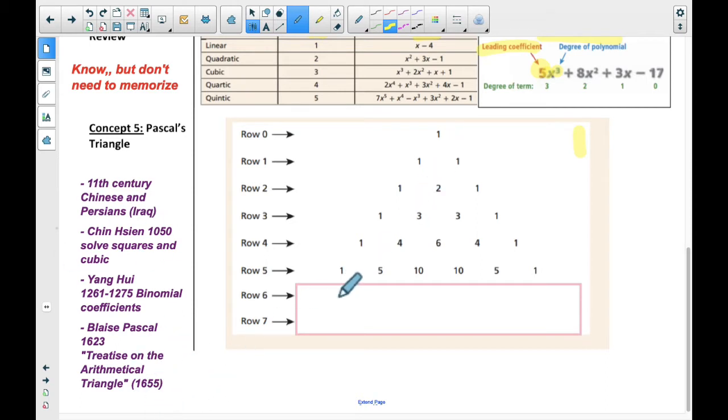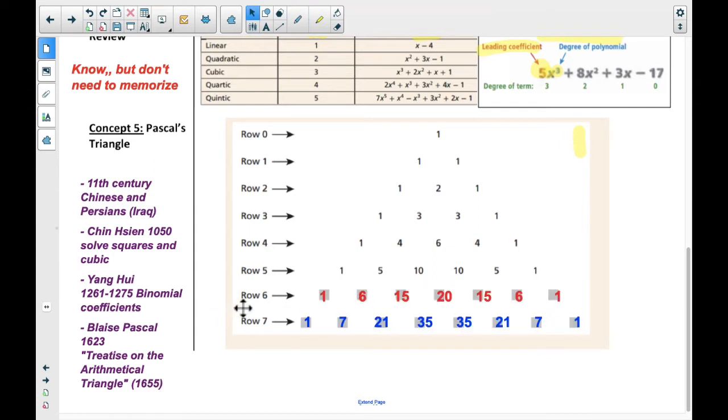I want you to look at this triangle and find some patterns. There are a lot of patterns. Pause the video, try to come up with some patterns, and then, with those patterns, can you fill in the next two rows? See if you're able to do that. Pause it here, see what you come up with.